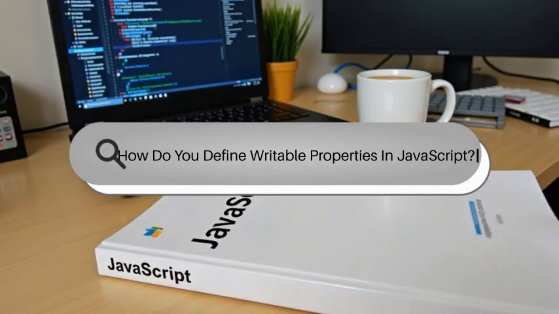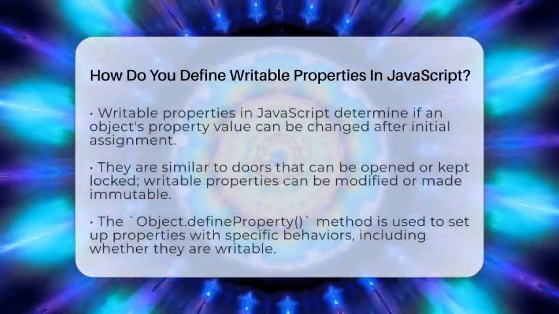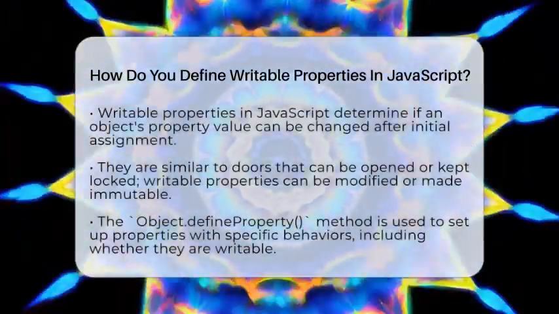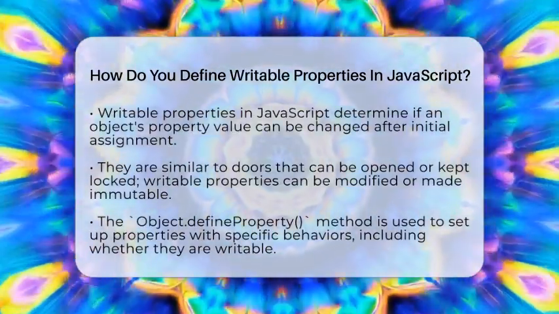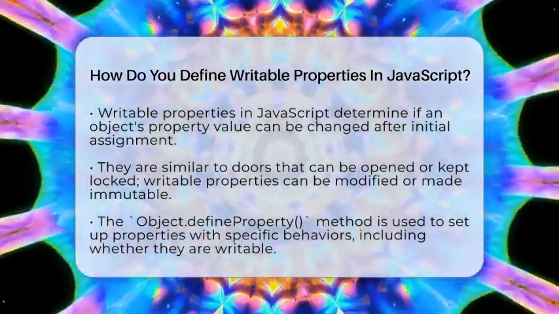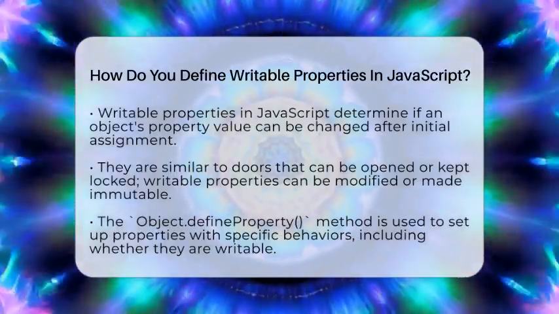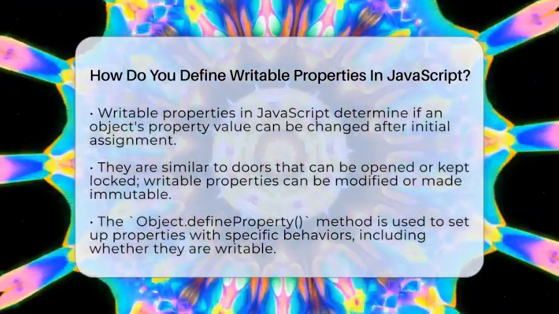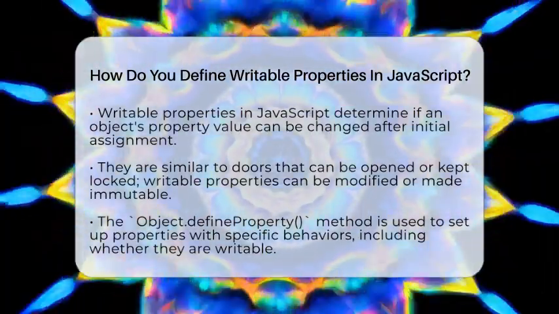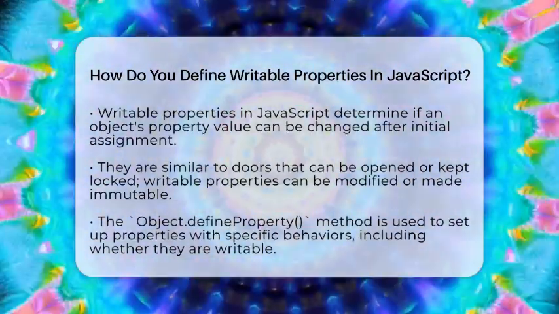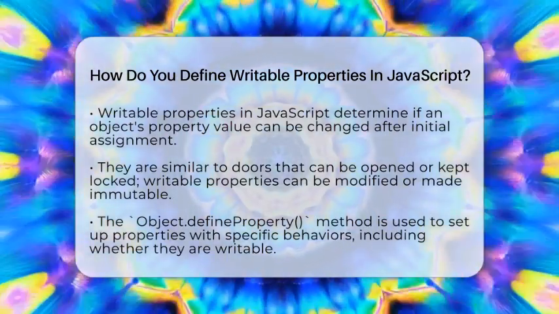How do you define writable properties in JavaScript? Imagine you're building a house and want some doors that can never be locked or changed. In JavaScript, writable properties are like those doors that can be opened or closed, but sometimes you want them fixed. When you work with objects, each property has different settings that control how it behaves. One of these settings is called writable.